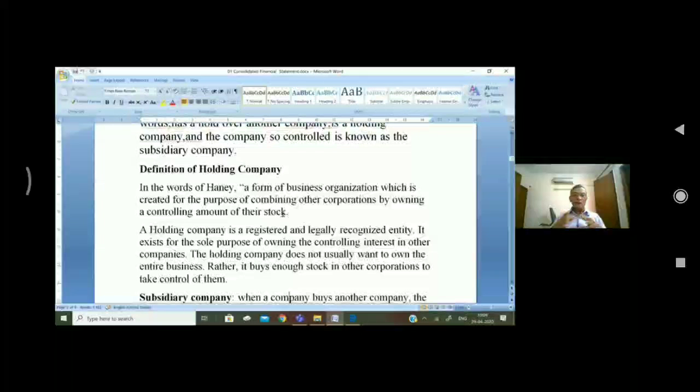Now, what is a controlling amount? By what amount can you have control over the other company? It is only when you are holding more than 50% shares. So that is why you may say 51% or more. I am giving an example of the recent transaction of RIL, that is Reliance Industries Limited, and Facebook.